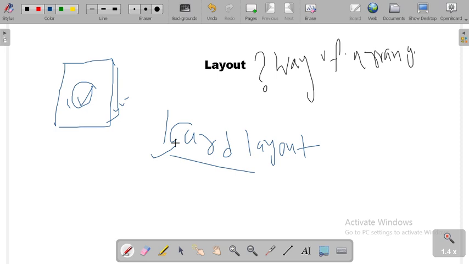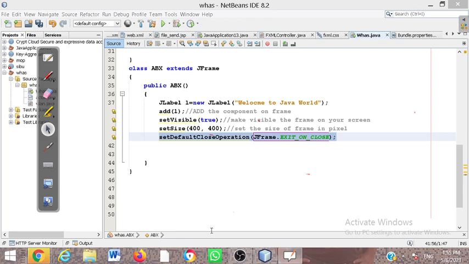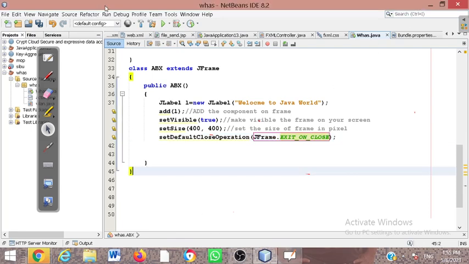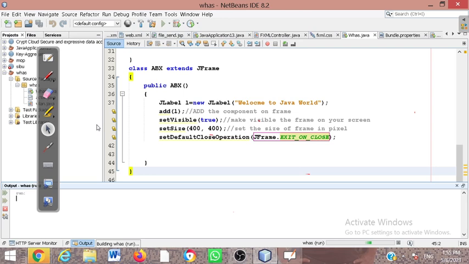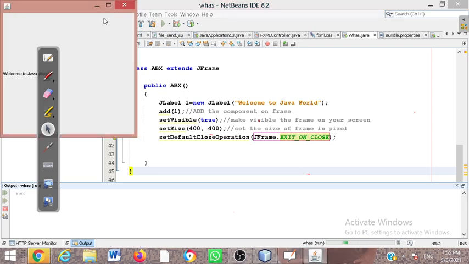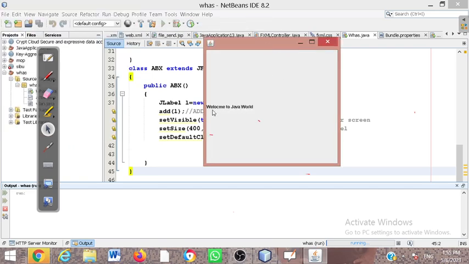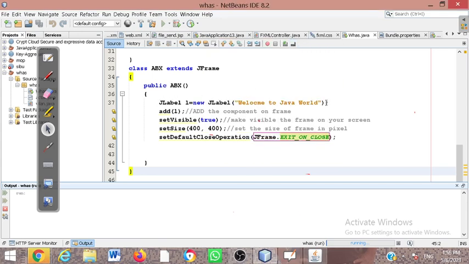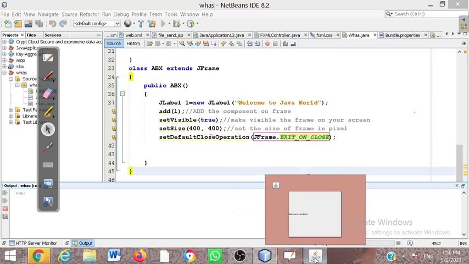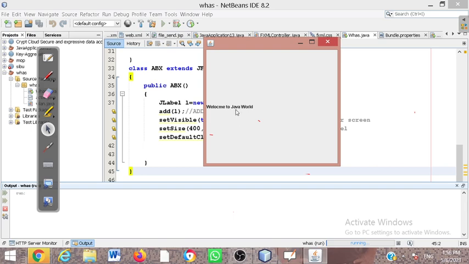So now how can we solve the problem? Suppose you created a label here. In this code you have to understand, when I run this code, you can see this type of frame is coming up, just wait. So when I am running this code, here I have the Java frame, and in this frame you can see this is the label, this is one component. And suppose I created one more label here, right? So now what will happen? At the bottom of there, so welcome to Java world will be the output.